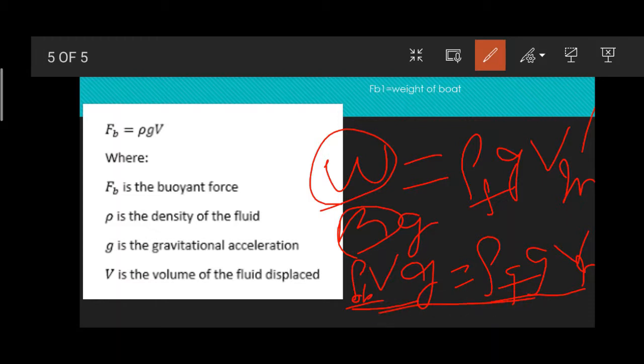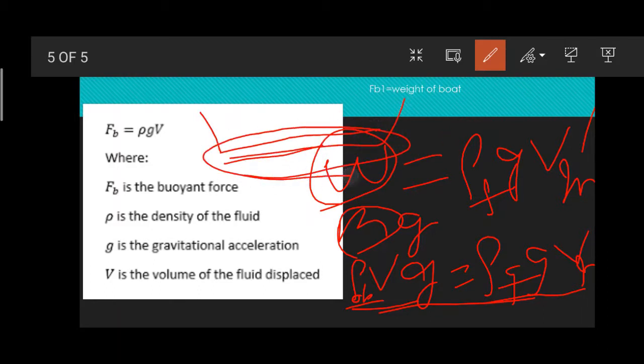Here we are making the boat with a large surface area. We observe the bottom sides have a large surface area. So all of this depends upon the volume immersed. Even though there is a difference in density, to balance that, we need to choose the volume displaced, the volume of water displaced.